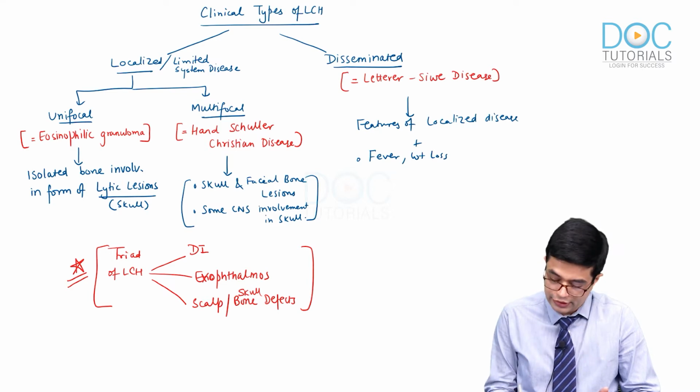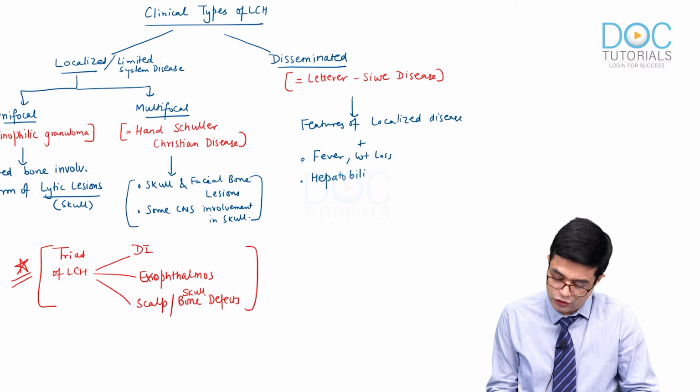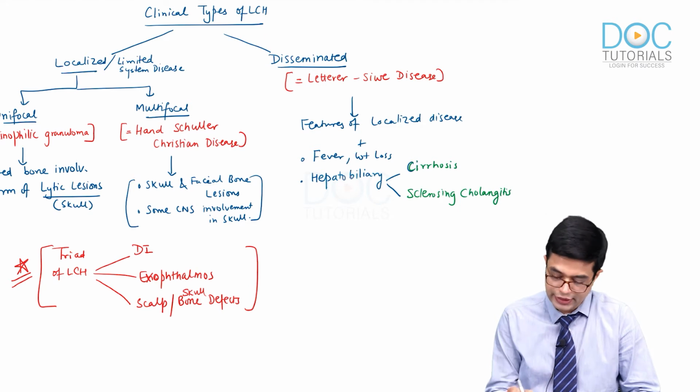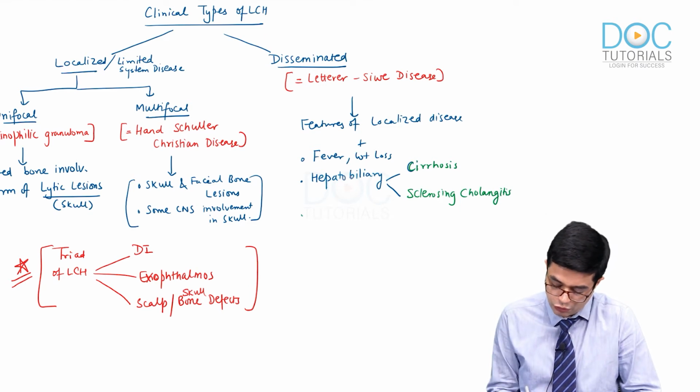plus there will be other features like systemic constitutional symptoms like fever and weight loss. There will be hepatobiliary involvement, in the form of cirrhosis of liver and primary sclerosing cholangitis, or you can simply write sclerosing cholangitis.